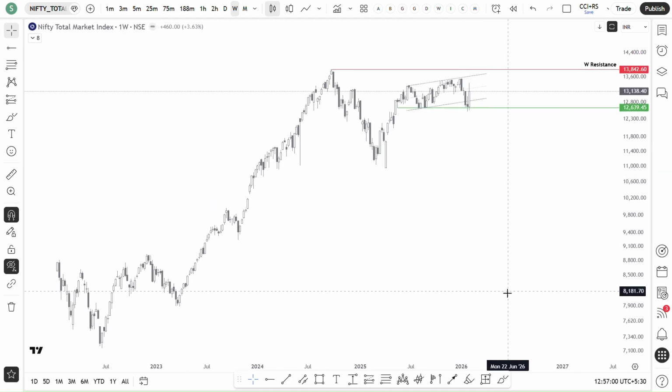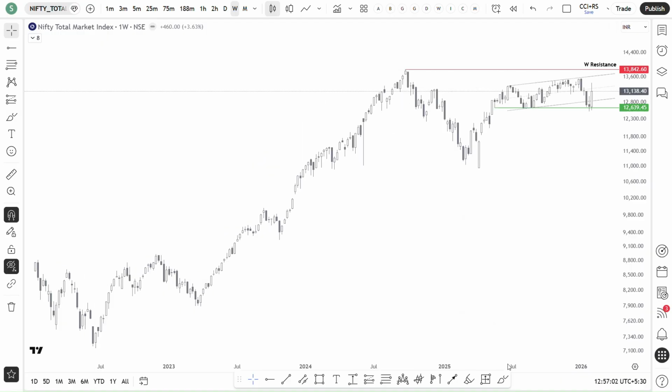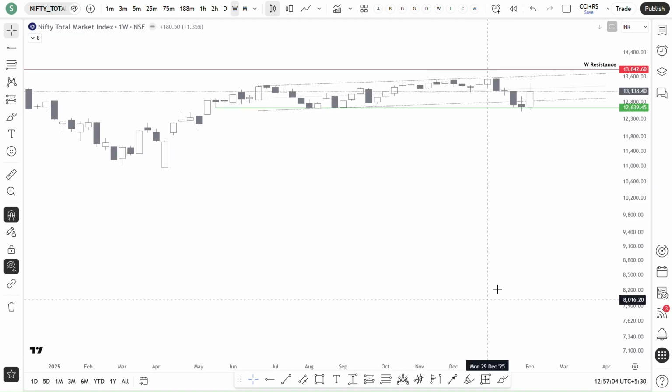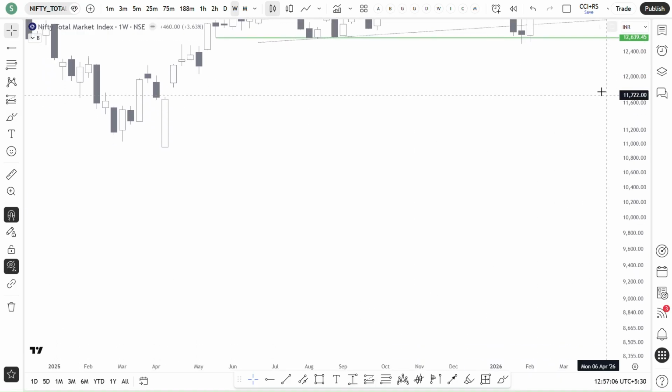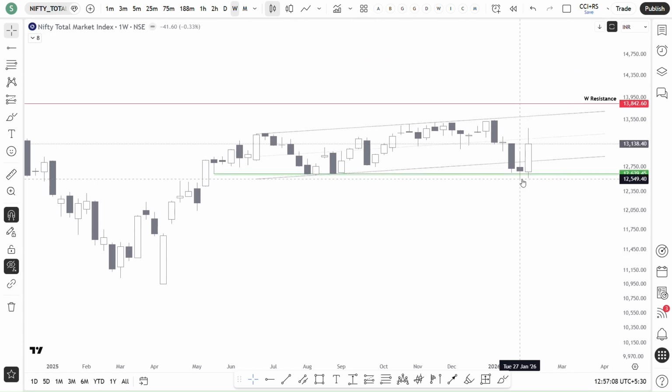And then Nifty Total Market. If you see the Nifty Total Market, it is evident that in the last 2 weeks, it has taken support at this zone, which means this support has been acting as a very good demand zone. So the price for the last 2 weeks got reversed at this demand zone.